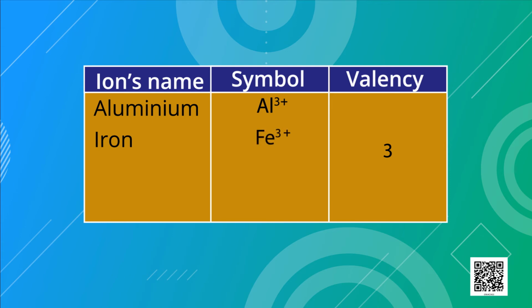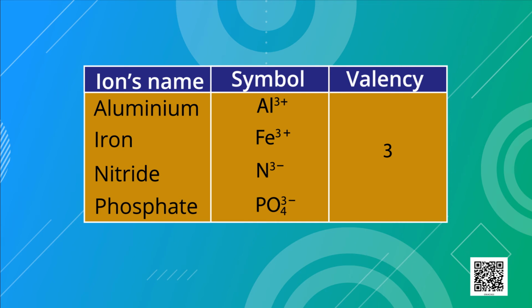Iron has an ion with valency 2 also, which is known as ferrous ion. Negative ions or anions with valency 3 include nitride N3- and phosphate PO4 3-.